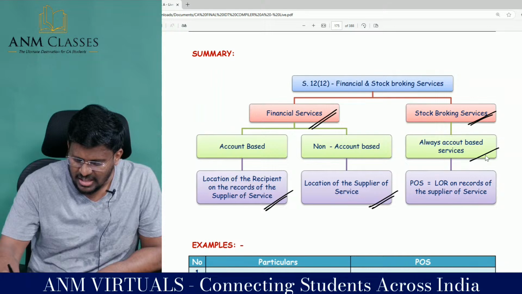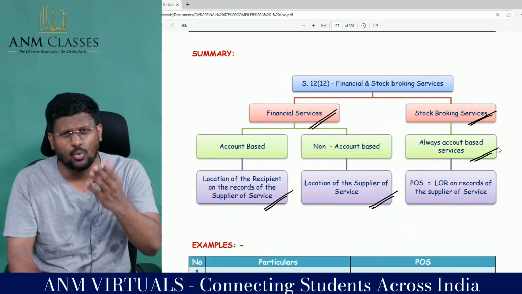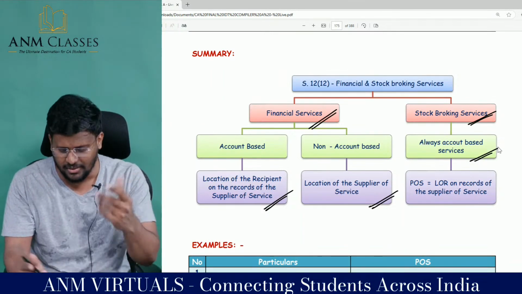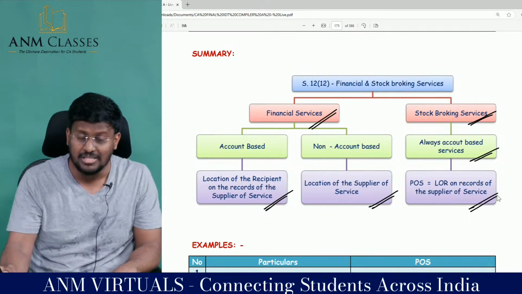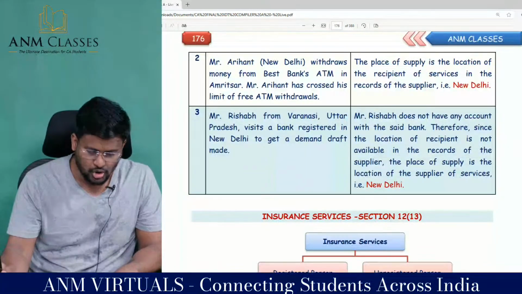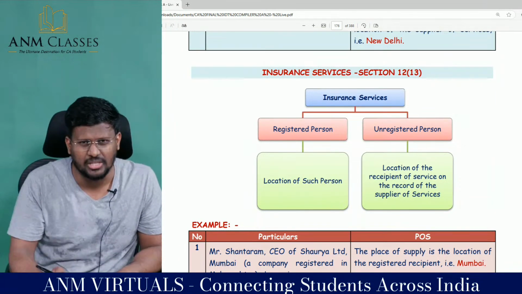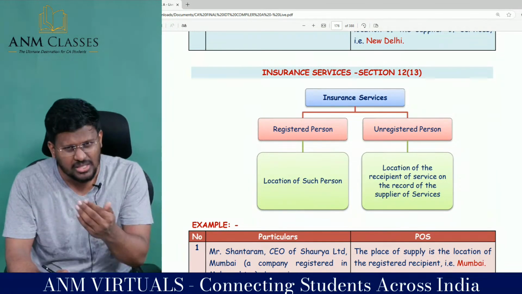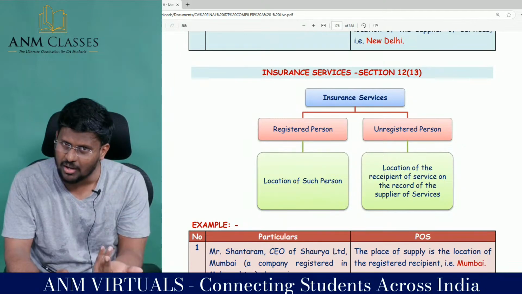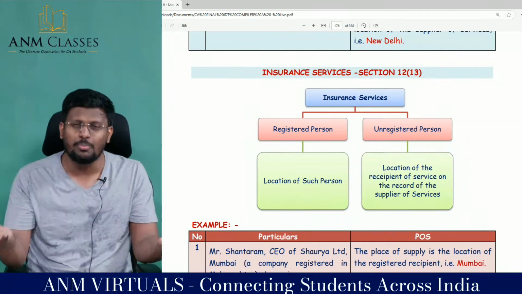And stockbroking service is always account based. Without your details, I cannot provide you the service. So that is why the location of the recipient on the records of the supplier of the services. Insurance services: you just tell me the logic. Without taking insurance, will the insurance company provide you any service? No, sir. So it is always account based, sir.